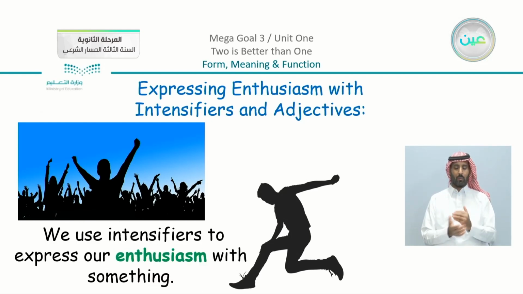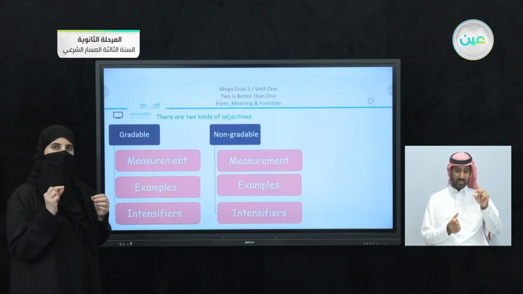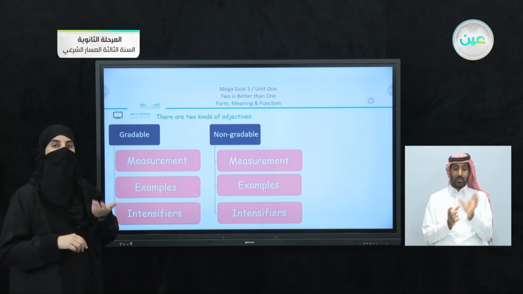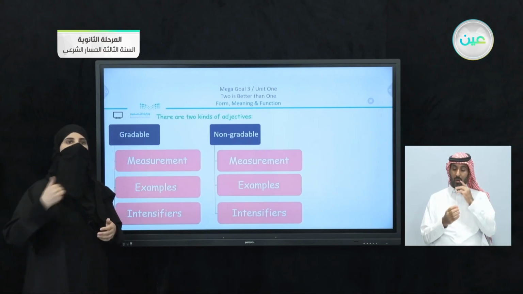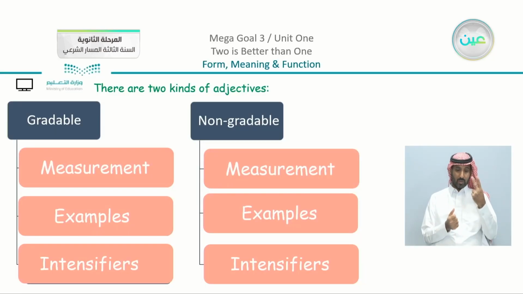Now we use intensifiers to express our enthusiasm with something. We have 2 kinds of adjectives. So as I mentioned, we have something small and tiny. Now the first thing to know is that some of them are gradable. We're going to see what is the meaning of gradable or non-gradable. We have 3 parts. We have the measurement, examples, and intensifiers that we can use.